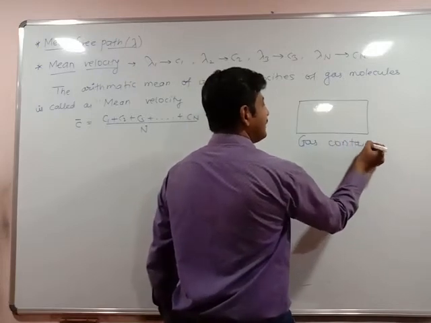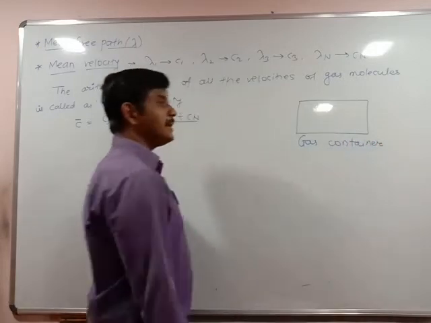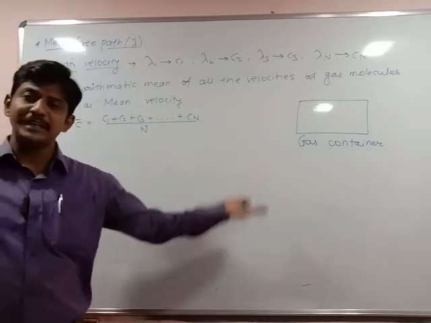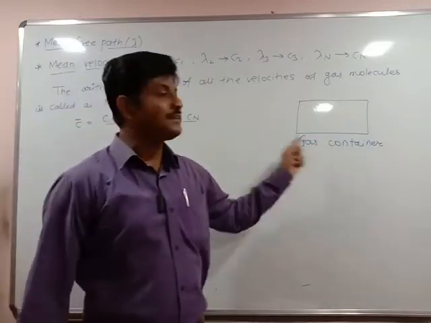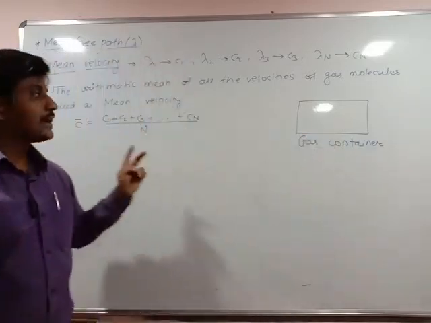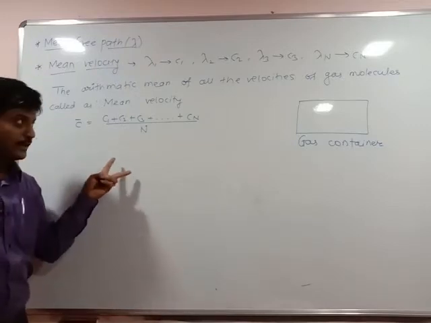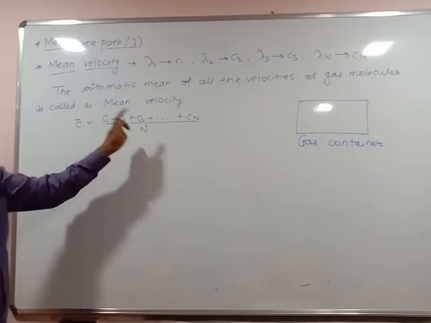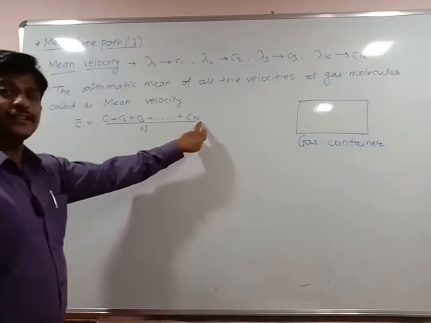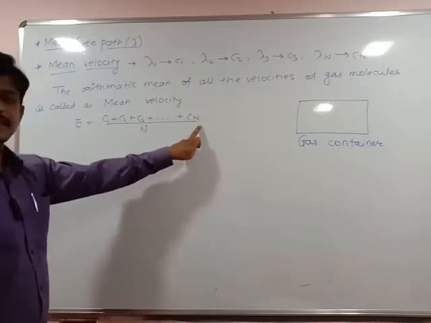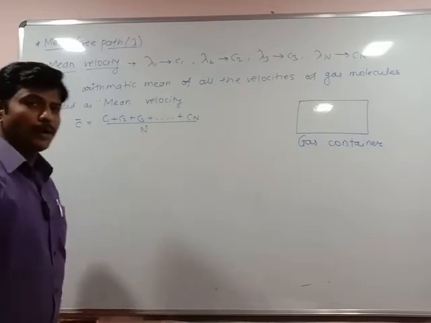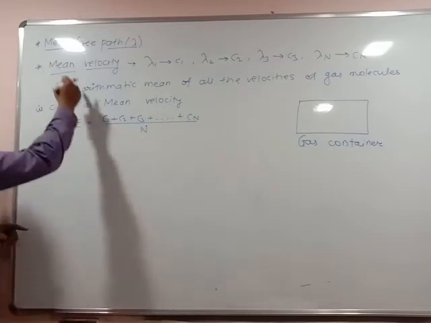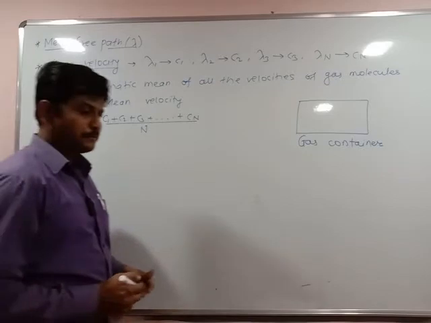You cannot see the arithmetic mean when molecules are free outside the container. If there is a restriction, then only within this restriction are gas molecules randomly moving, and their arithmetic mean is c1 plus c2 plus c3 up to the last velocity cn divided by the number of molecules, and you get the definition for mean velocity.